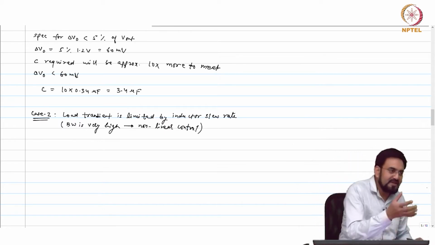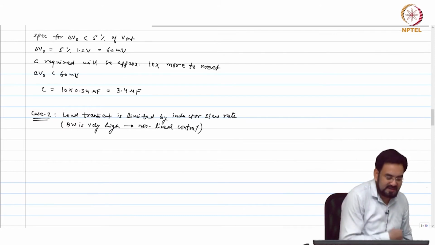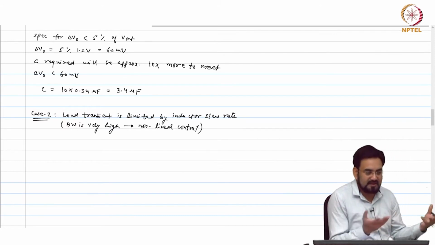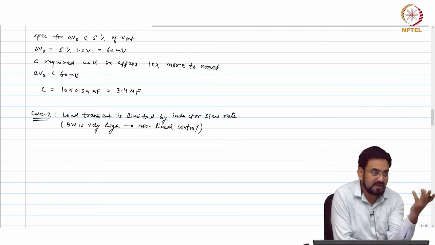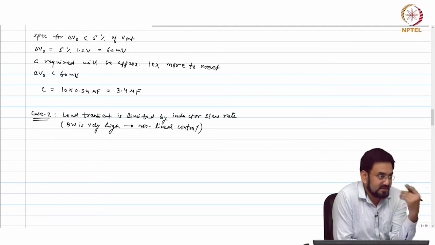Usually for non-linear we do not define the bandwidth, but when I say bandwidth is very high it means your feedback loop can respond instantaneously.